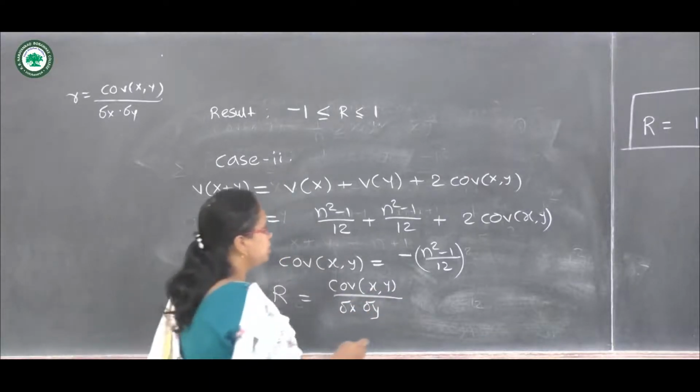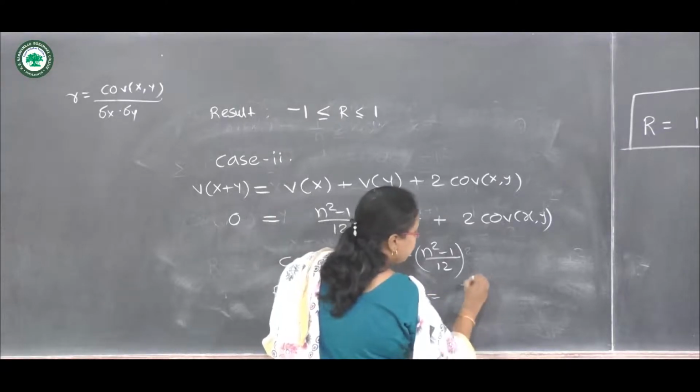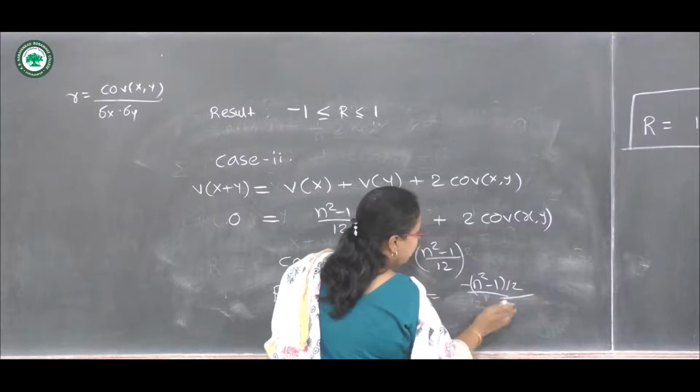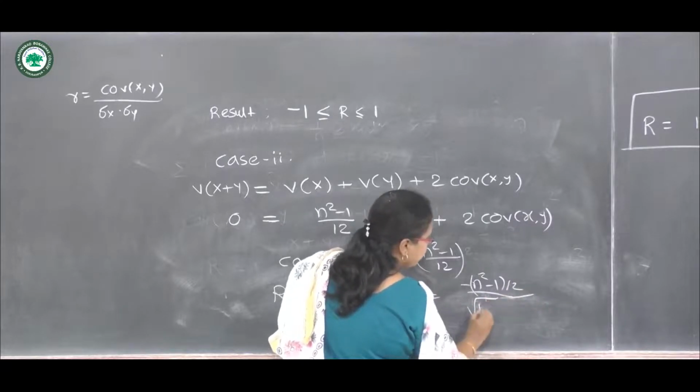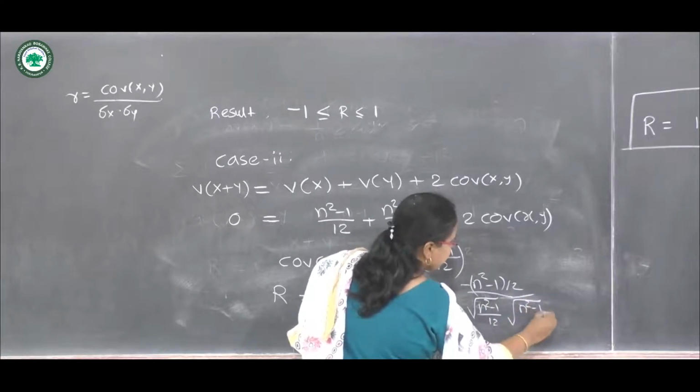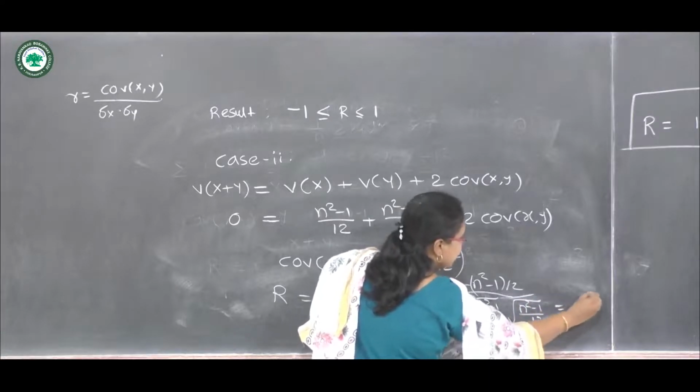If we substitute the values, we have minus of n square minus 1 upon 12 divided by the root of n square minus 1 upon 12, which is minus 1.